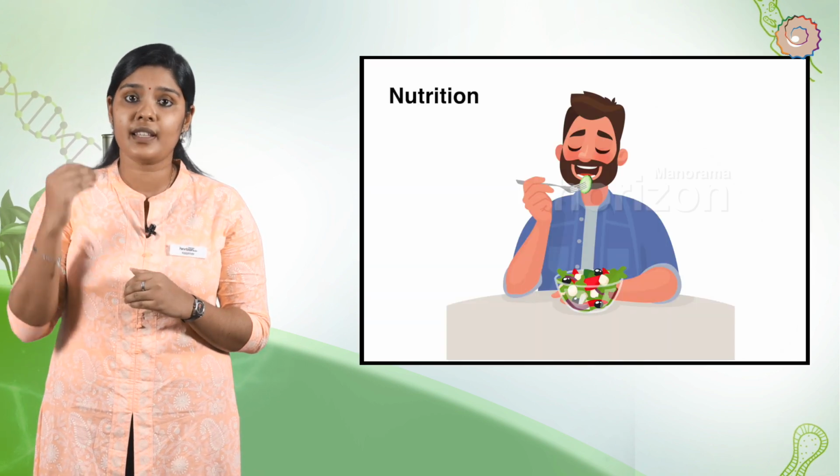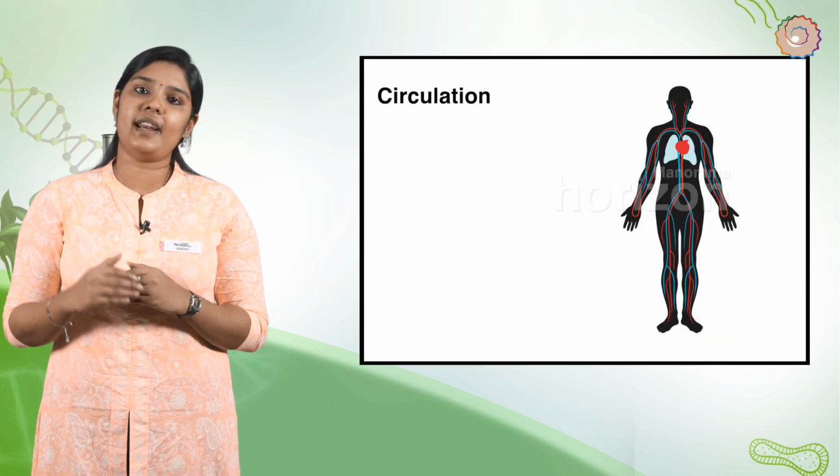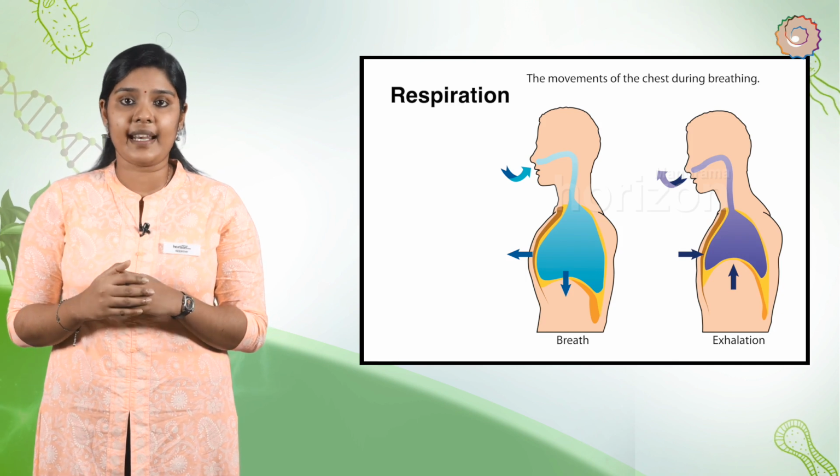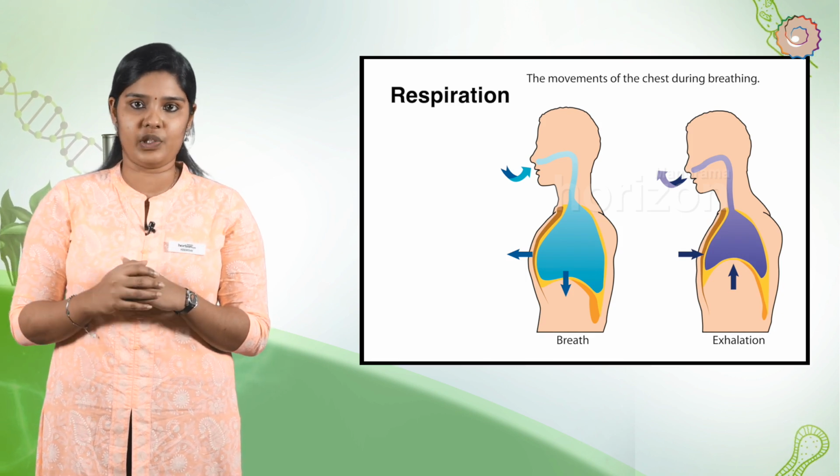Reproduction is essentially a phenomenon that is not for survival of an individual, but it is important for the survival of an organism at the species level of classification. All organisms require energy for their survival and also for their growth. This energy is obtained from various life processes such as nutrition, circulation, respiration, etc. Thus, these phenomena are essential for the living of an individual.